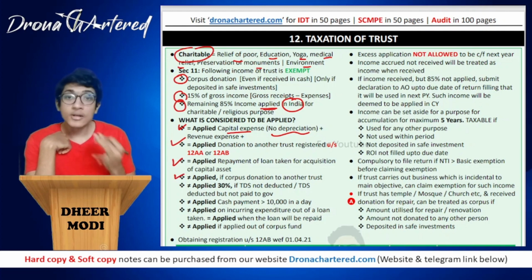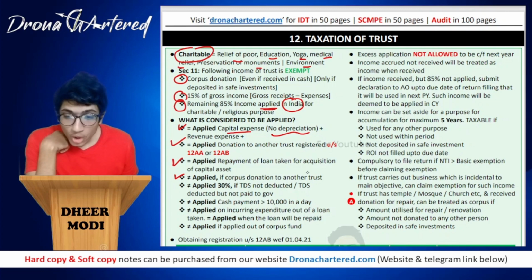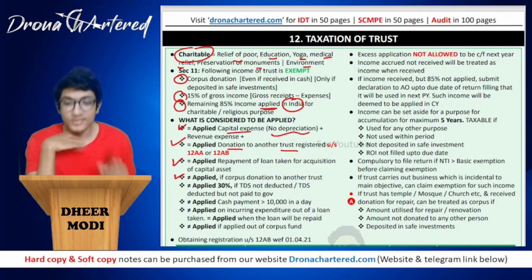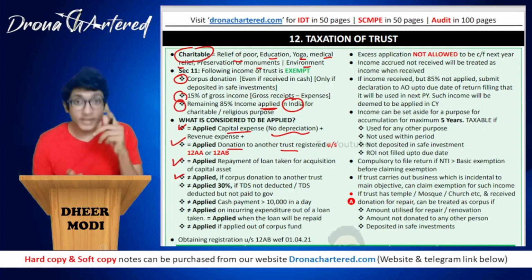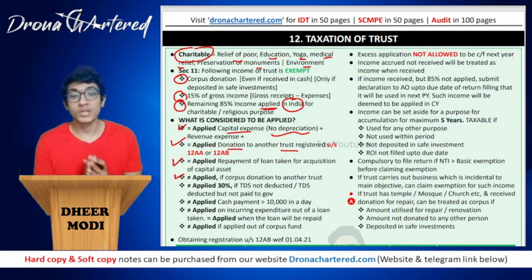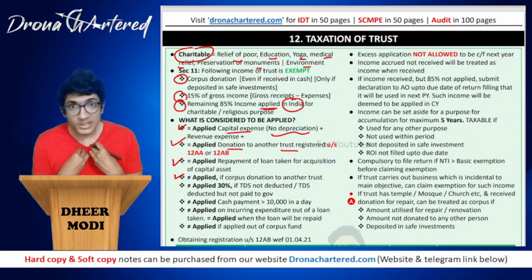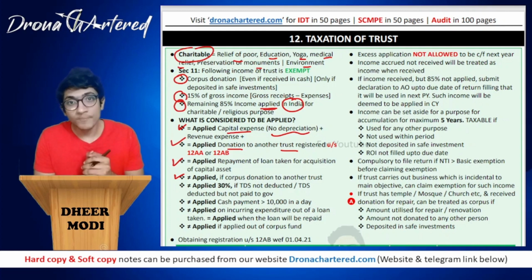In this case, it will not be treated as applied if it is a corpus donation to another trust. Over here, you remember we read donation to another trust. If you are donating to another trust, it will be deemed to be applied, but it cannot be a corpus donation. Because what would happen if corpus donation were allowed as applied? I would give it to another trust, and for the other trust, we have already studied that corpus donation is exempt.